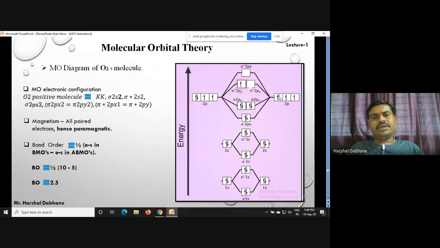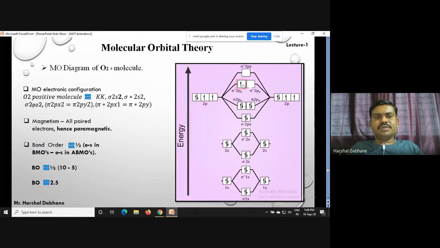So collectively we have only 11 electrons. I will count 11 plus 4, actually 15 electrons. So I will count this: 2 plus 2 and 2 plus 2, so this is 4 electrons. 4 plus 4 is 8, 8 plus 2 is 10. These are 14 electrons, and this one is 15. So one electron is less in the case of the O2 positive molecule. When we eject one electron from O2, we get the O2 positive molecule.